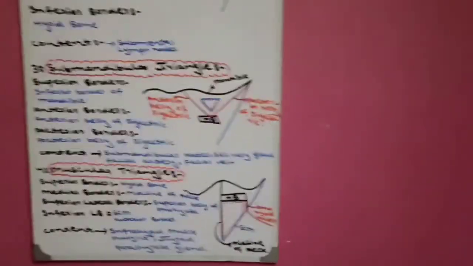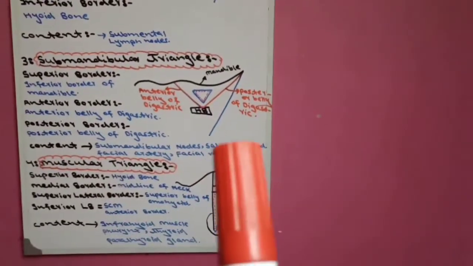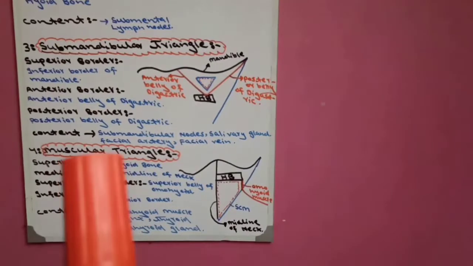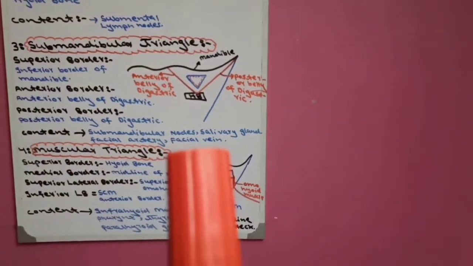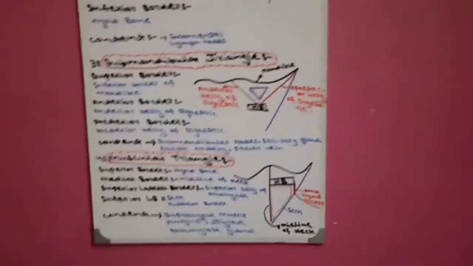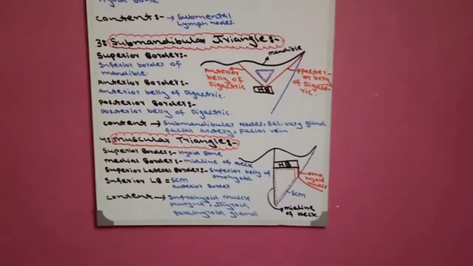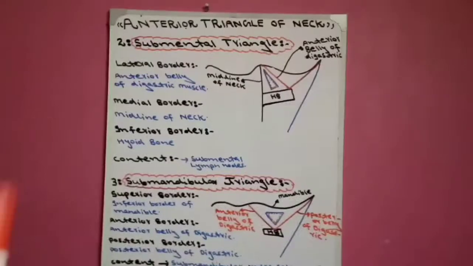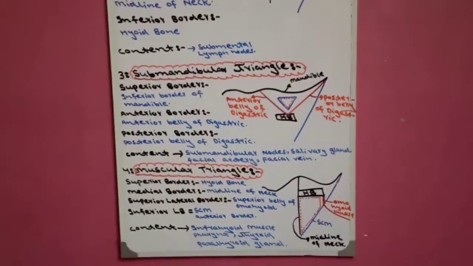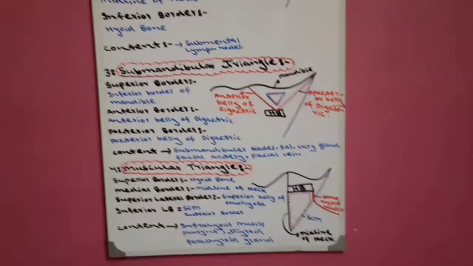Now content of submandibular triangle. The content of submandibular triangle is submandibular lymph nodes, submandibular salivary glands, and facial artery and facial vein also pass through submandibular triangle. Now the fourth is muscular triangle. Like other triangles, carotid triangle and submandibular triangle, which are found between three structures, muscular triangle is found between four structures.